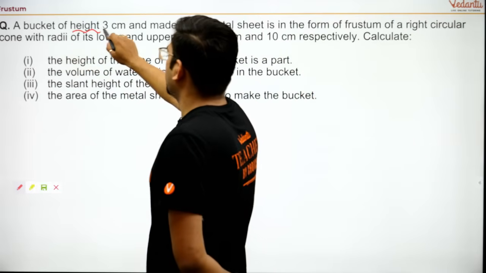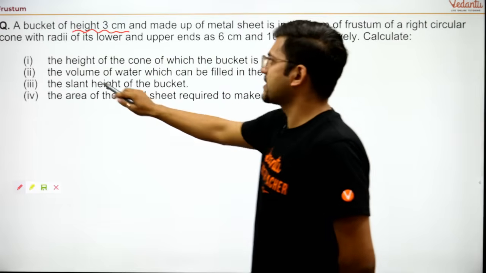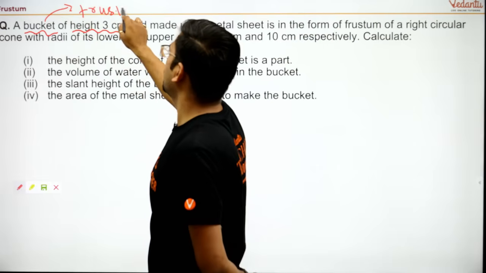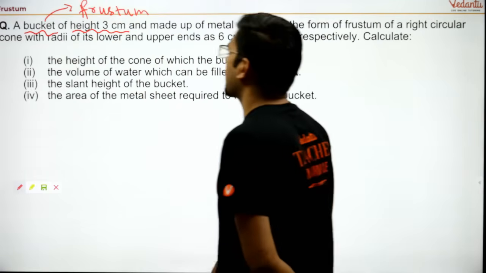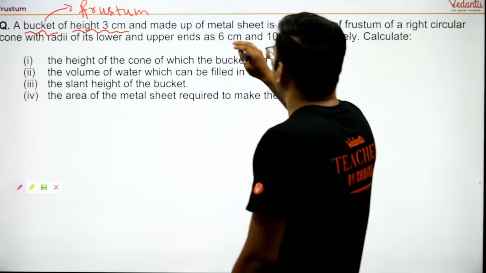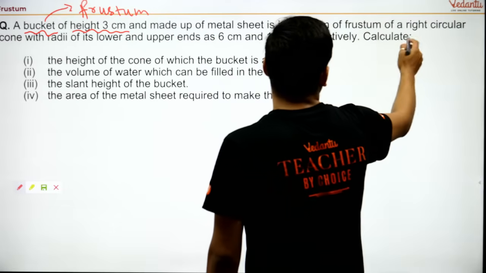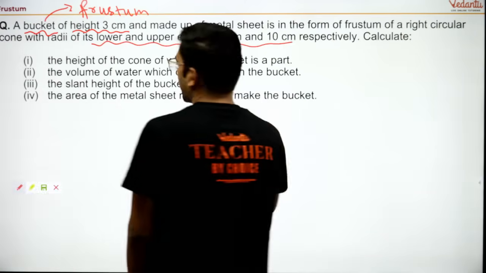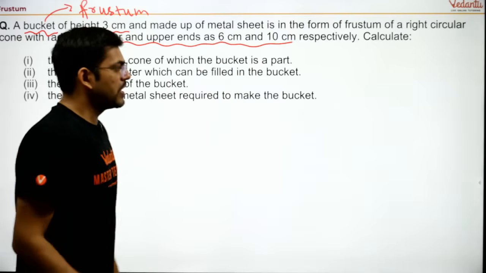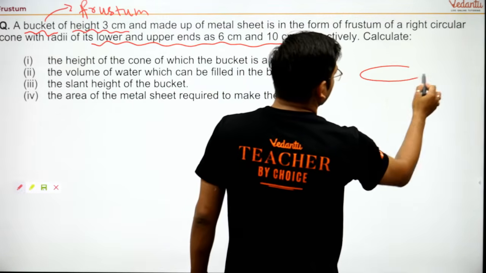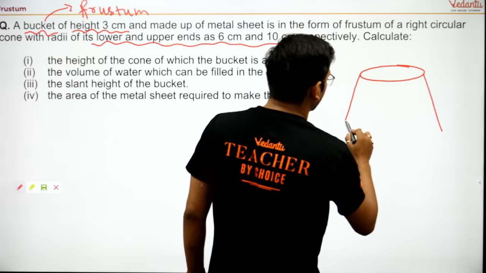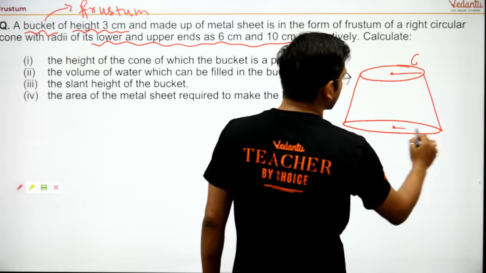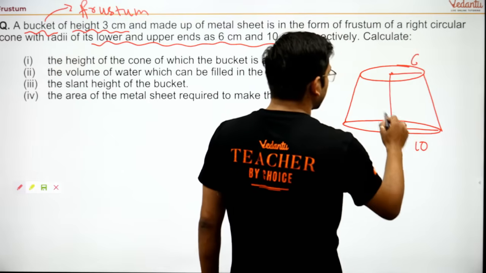A bucket of height 3 centimeter. See, it is saying bucket, and a bucket is always in the form of a frustum. So it is a bucket made up of metal sheet in the form of a frustum of a right circular cone, with radii of its lower and upper ends 6 centimeter and 10 centimeter. Now see, this is a bucket, an inverted bucket, where this is 6 centimeter and this is 10 centimeter, and its height is 3 centimeter.